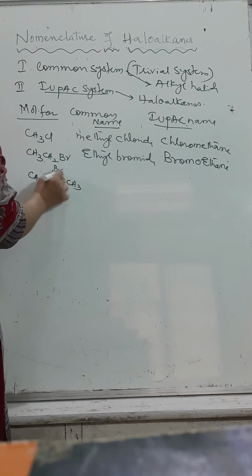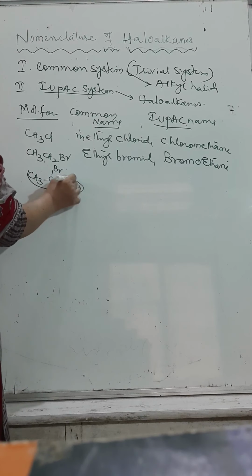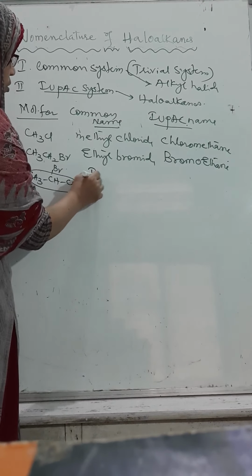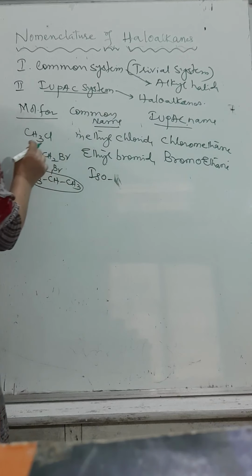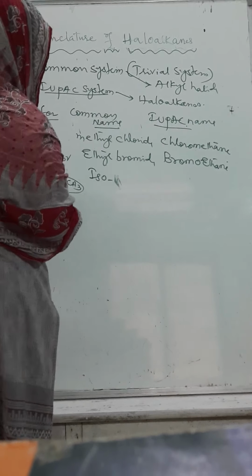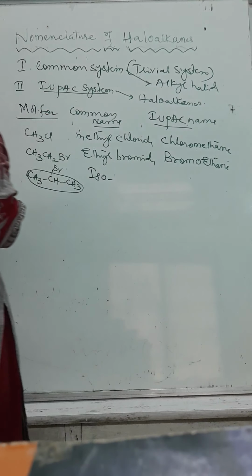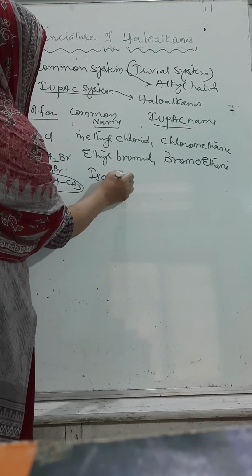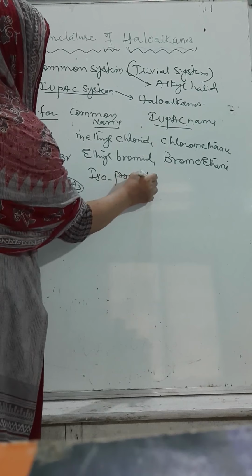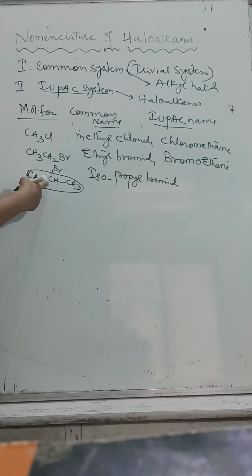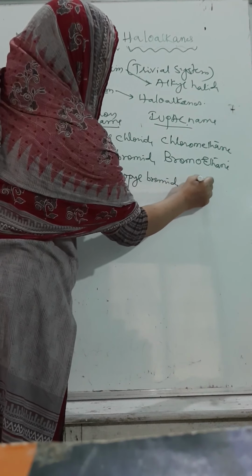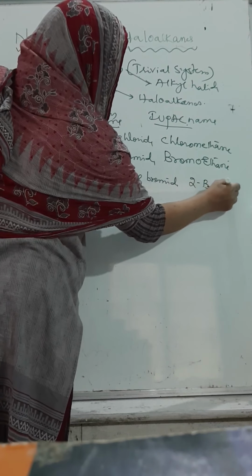Because CH3, CH3 is an iso group, according to the common system it is called isopropyl bromide. What is the IUPAC name? At the second carbon atom we have the Br group. That's why it is called 2-bromopropane.